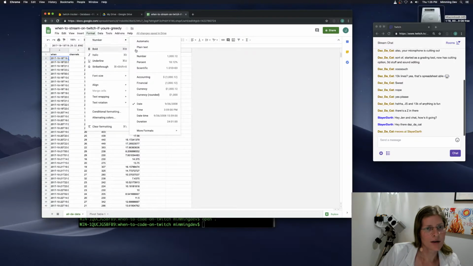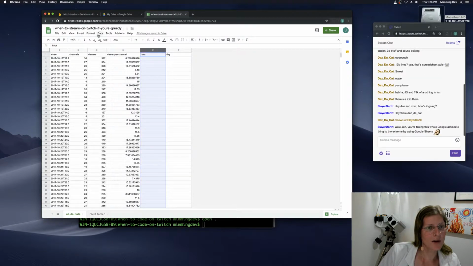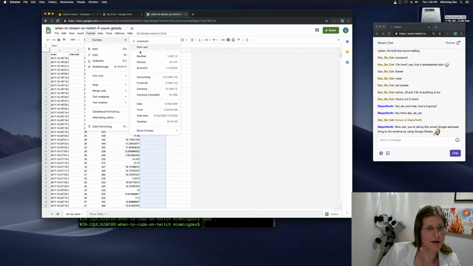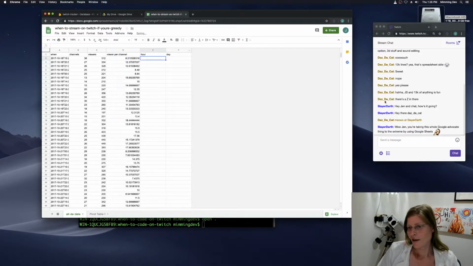Format. Date time. Or what if I make a new column? Format. Date time, and then try pasting it in. Nope. It is just fighting. Making this whole Google advocate.